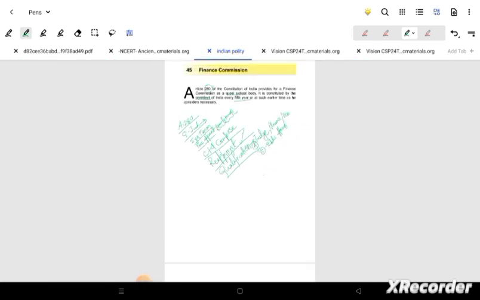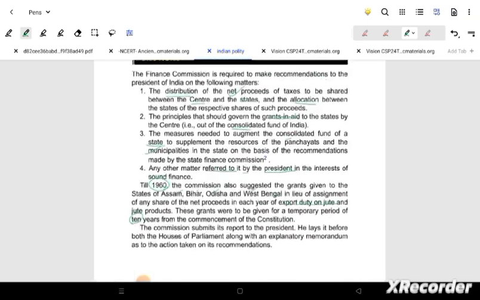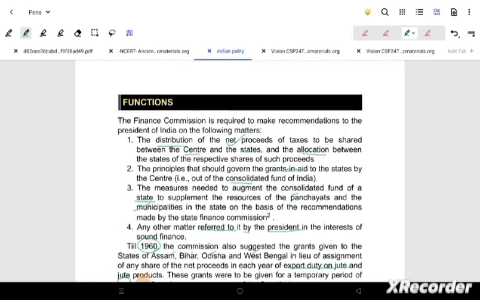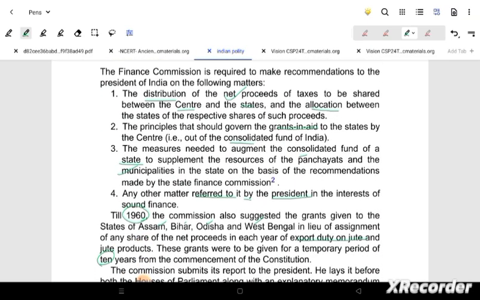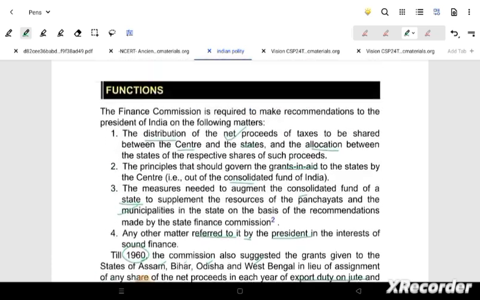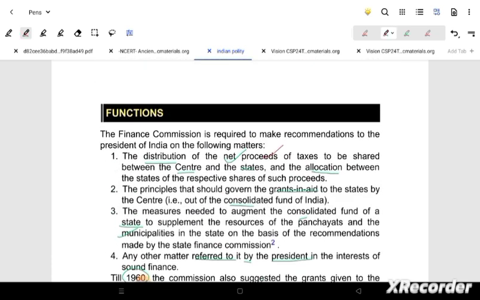Next, going on to the functions, pretty much it. Distribution of the proceeds, then there are grants, whatever grants are given by the center to the states.